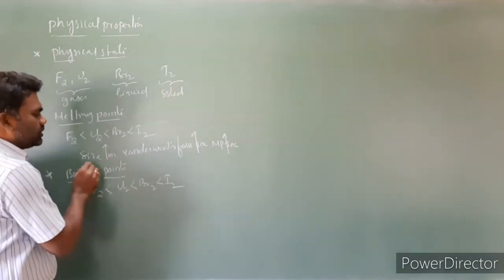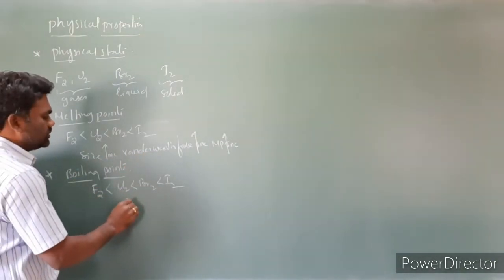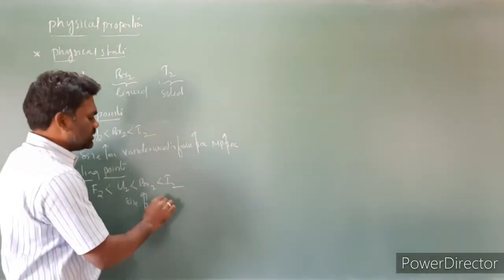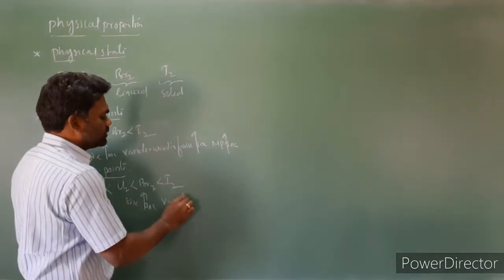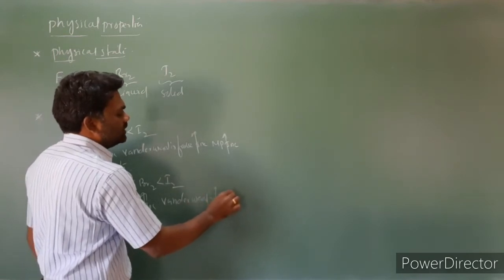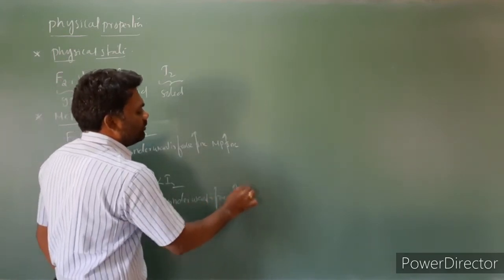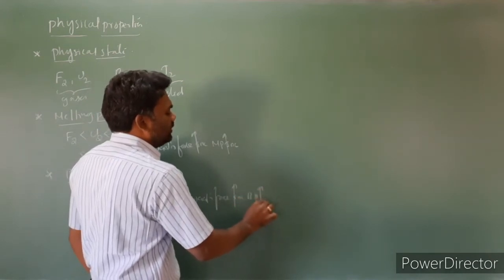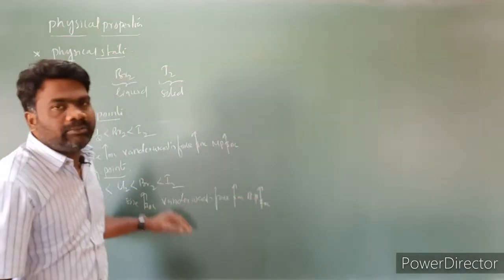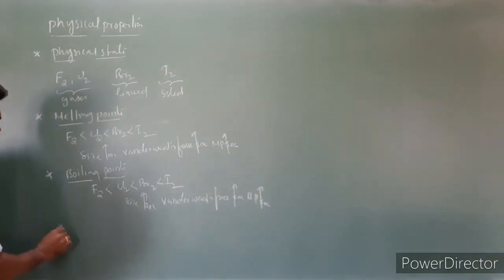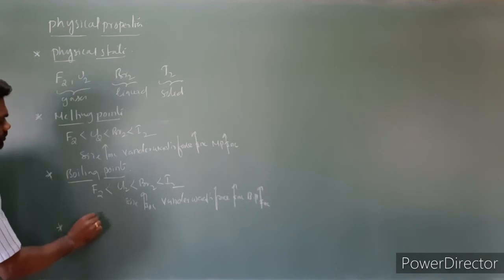So van der Waals force depends upon size. Size increases from top to bottom. What will be the reason? Van der Waals force increases. When van der Waals force increases, boiling points also increase. For boiling points and melting points, we can expect the same reason. Next one is density.